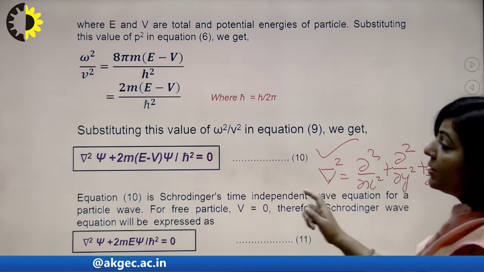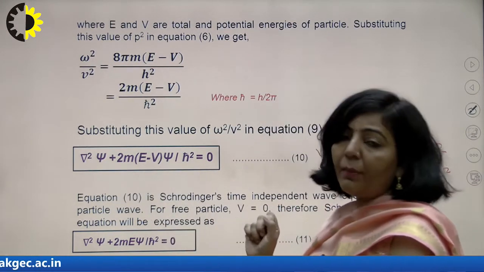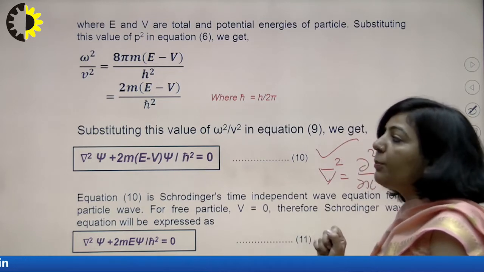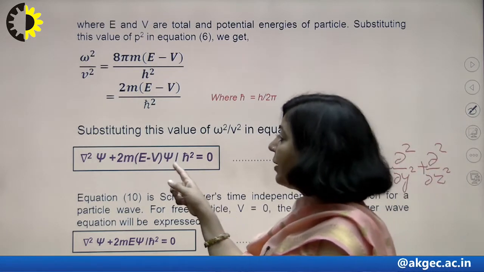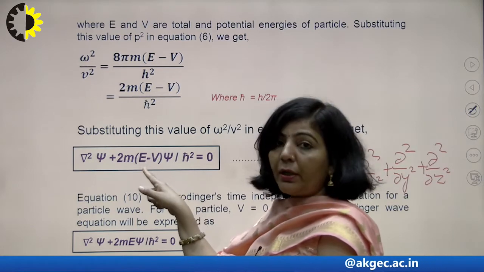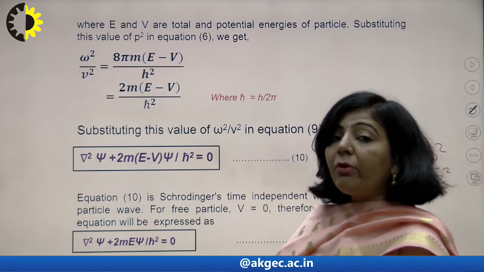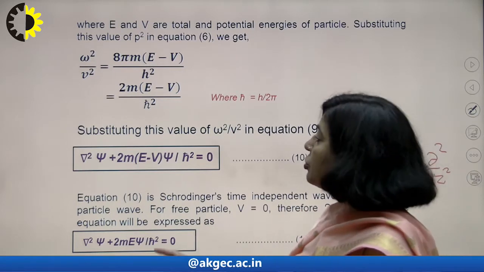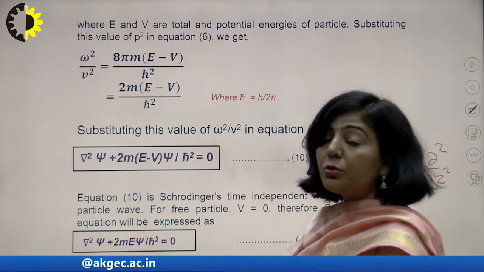So this is your del square psi. In this case, psi is the wave function which is independent of t. It depends upon x, y and z, plus 2m into E minus V, where E is the total energy and V is the potential energy. So this factor E minus V represents the kinetic energy. So 2m (E minus V) into psi upon h cross square equals 0.